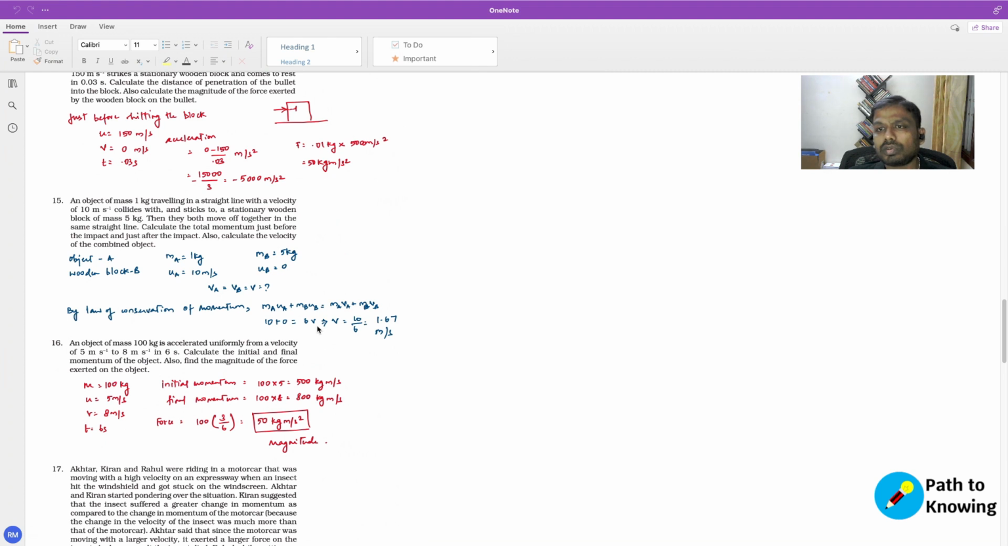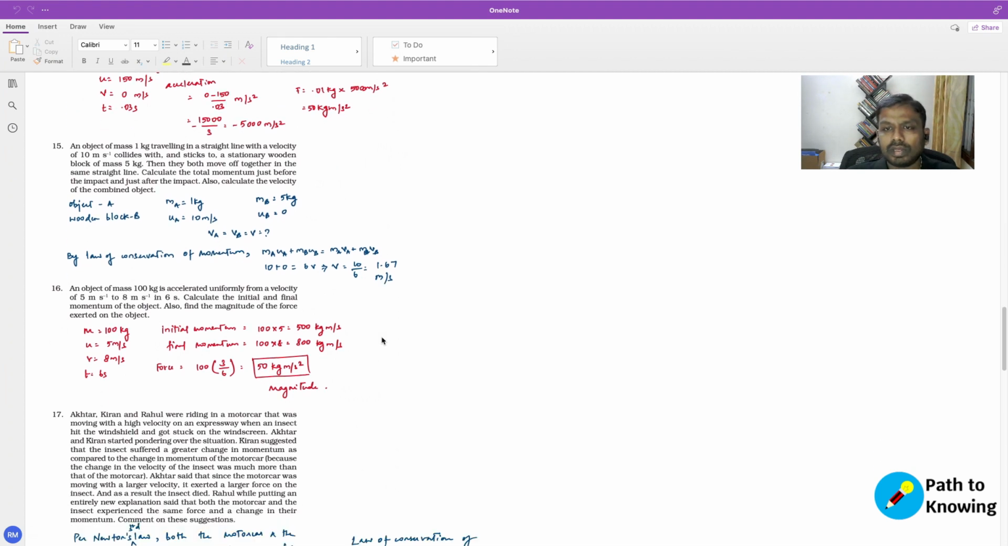So that is going to be the velocity of the combined object. Both of them traveled with a speed of 1.67 meters per second. Both objects traveled together.